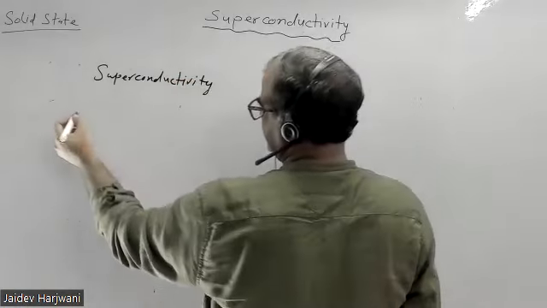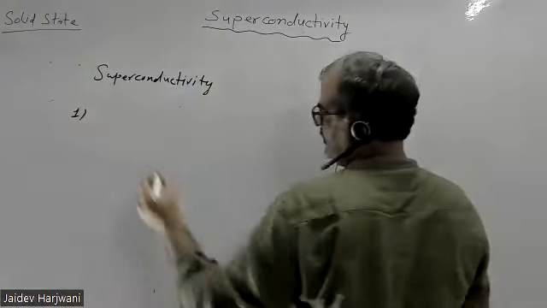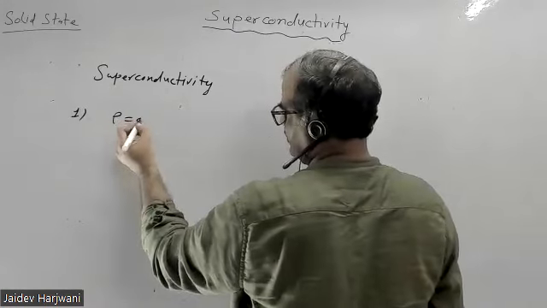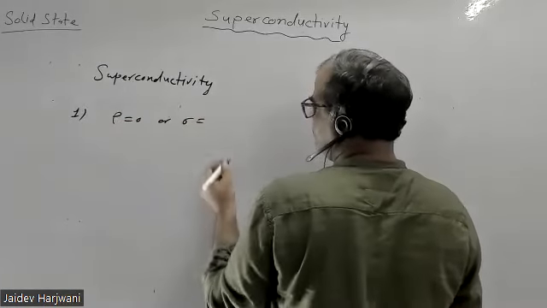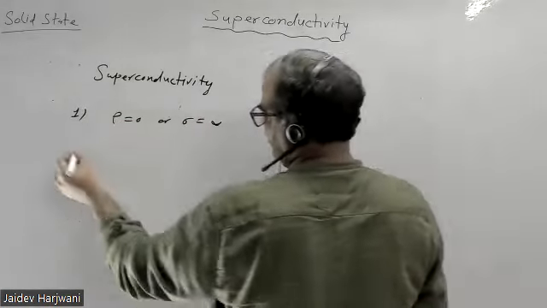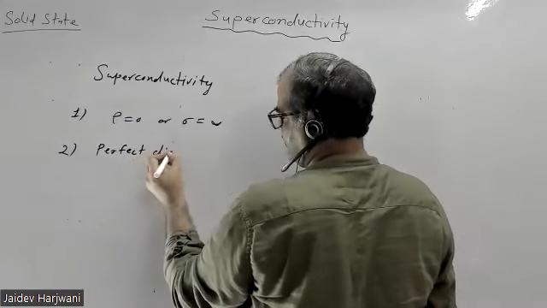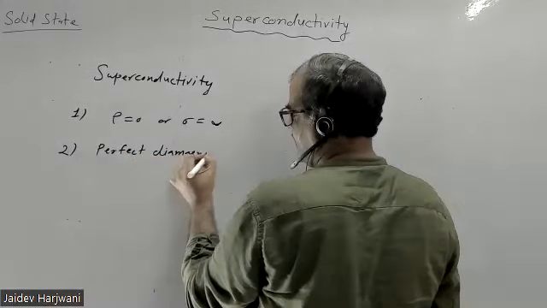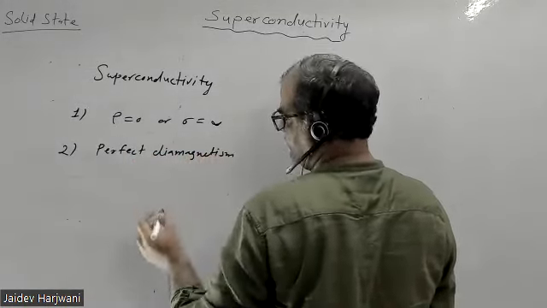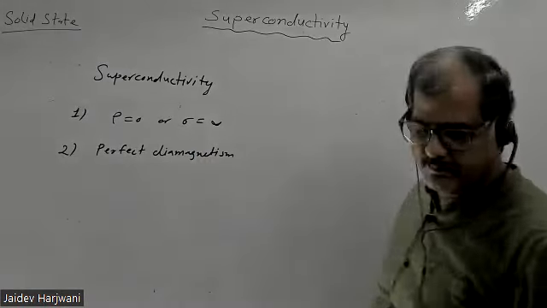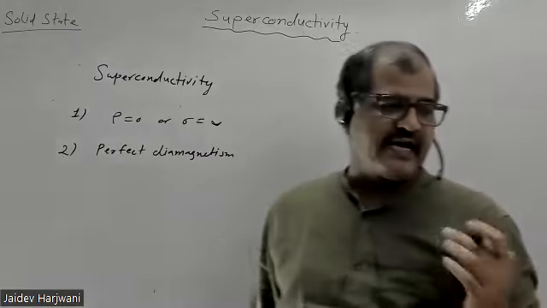Number one, your rho should be 0, or your conductivity sigma should be infinite, and number two is perfect diamagnetism. That means your material should behave as a perfect diamagnet.